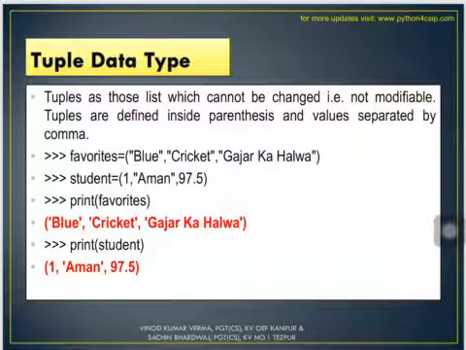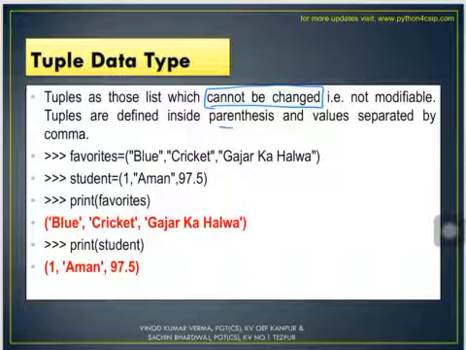Next we have a tuple data type. Now tuples, remember what are tuples? This is basically a list which cannot be changed. Alright, so you remember list is mutable, whereas tuples are immutable, that is they cannot be changed later on.